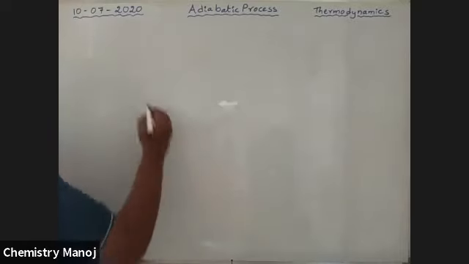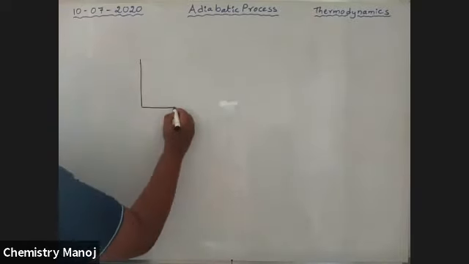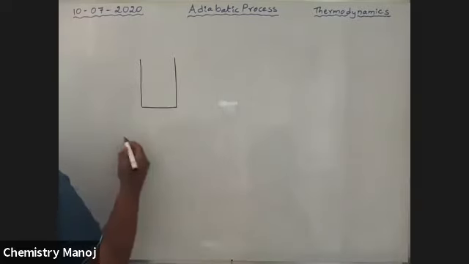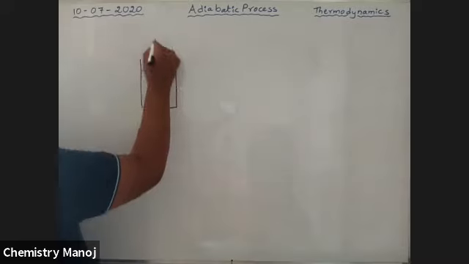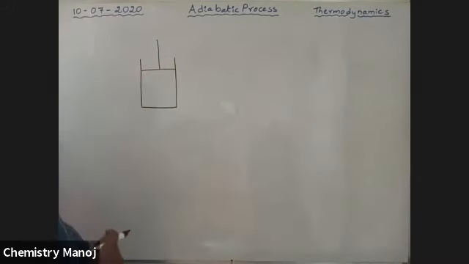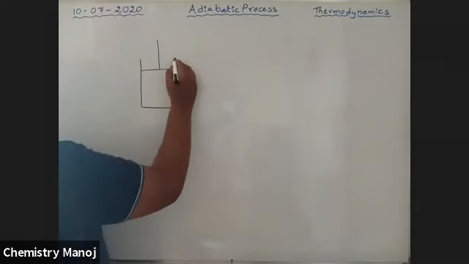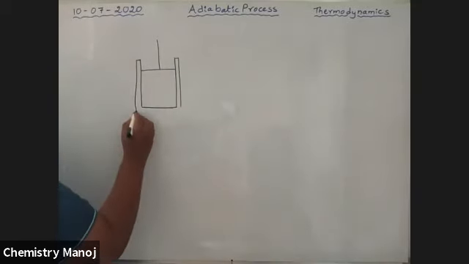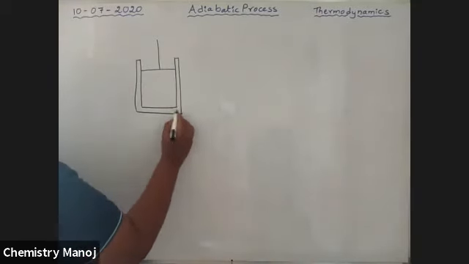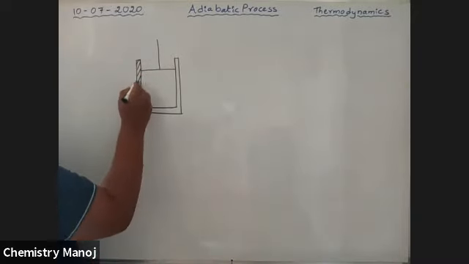Let us take a system. For convenience in chemistry, the system is nothing but a vessel fitted with a piston. This is our system. Here all these walls are adiabatic walls, that means no heat is transferred between system and surroundings.